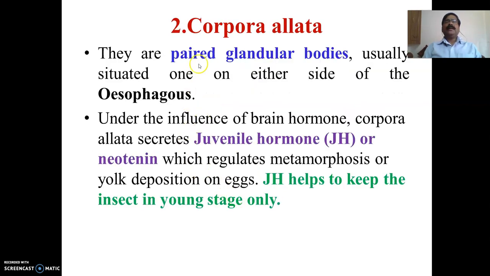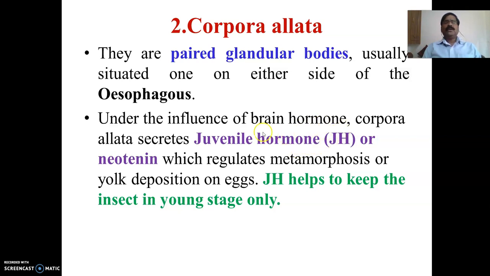The corpora allata is also a paired glandular structure. Usually they are associated with the esophagus. This corpora allata secretes a very important hormone that is known as juvenile hormone. If you want, you can search for the various juvenile hormones that are produced by corpora allata. There are JH0, 1, 2, and 3, so four types of hormones will be present. Of course, that is not so important here.